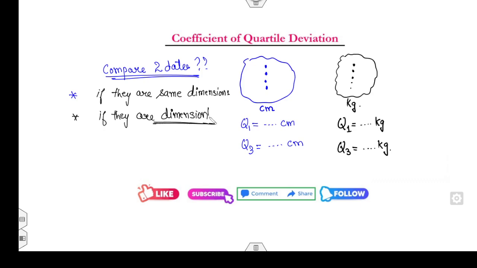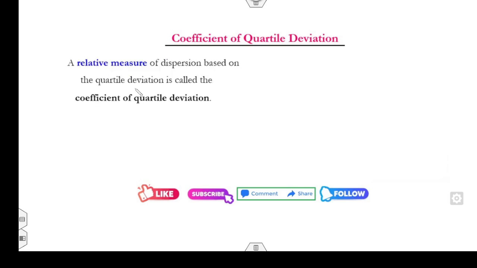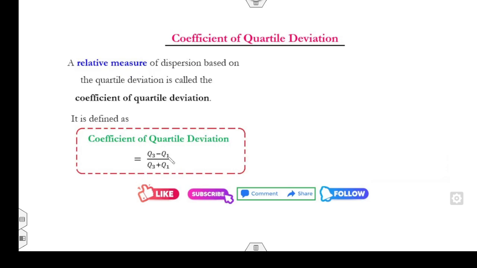And whenever we are looking for a dimensionless quantity, that means we are calling for the relative measures. And since we are measuring the dispersion, that's why we call it the relative measure of the dispersion. As I said at the start, I defined two categories, one is the absolute and the second is the relative, and the coefficient of the quartile measure is a part of the relative measures. So the formula for the relative measure is Q3 minus Q1 divided by Q3 plus Q1, and clearly this coefficient is my dimensionless quantity.